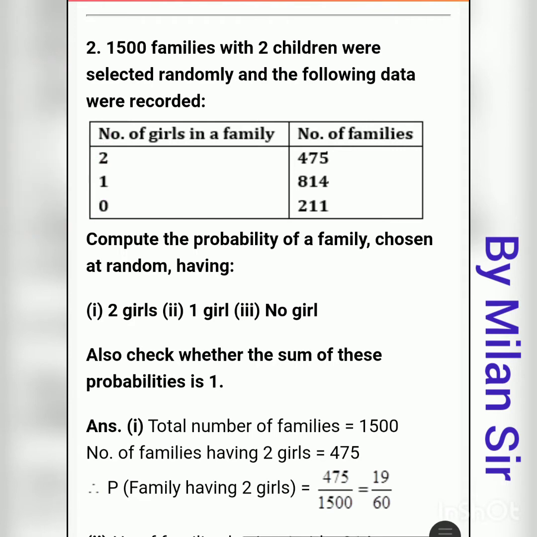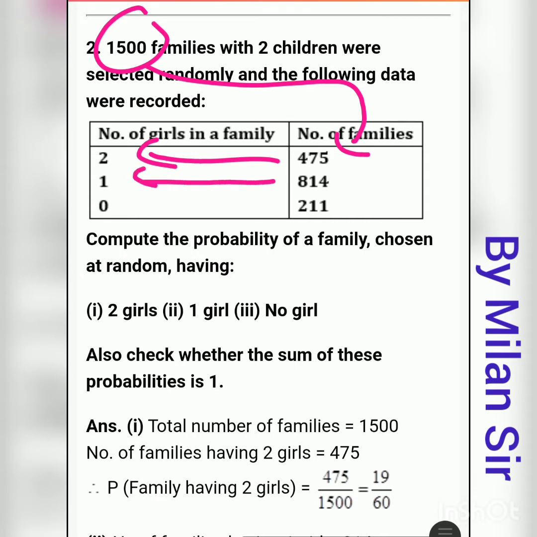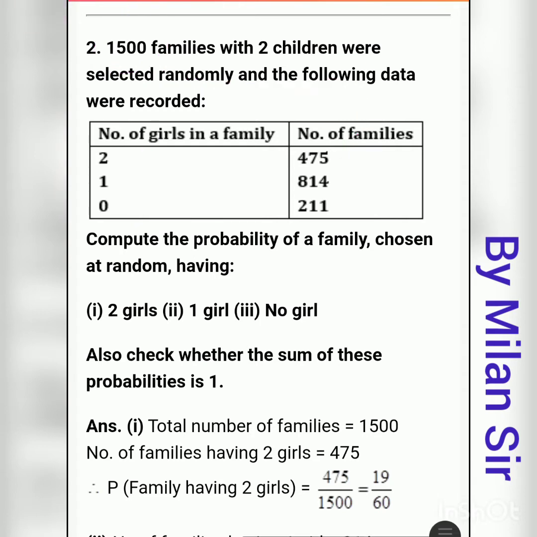Now out of these 1500 families, 475 families have 2 girls, 814 families have 1 girl and 1 boy, and 211 families have 0 girls. This is the total data given to you.